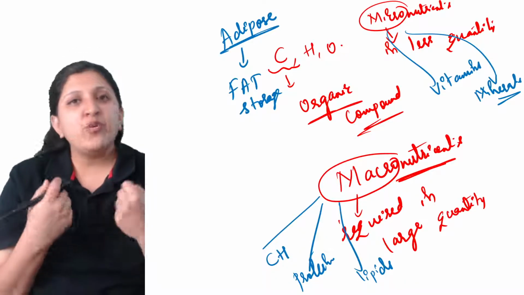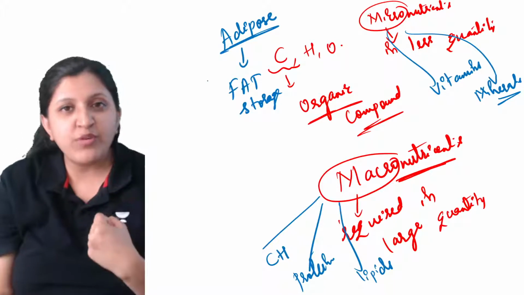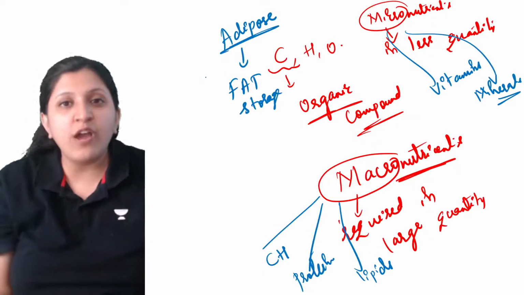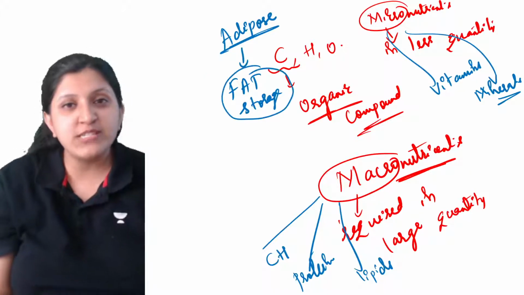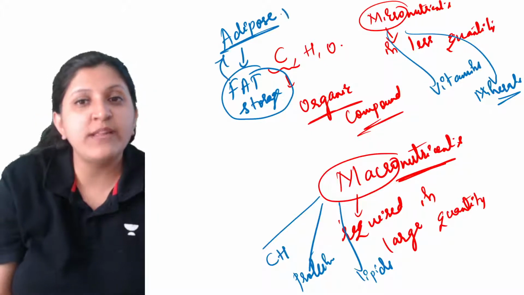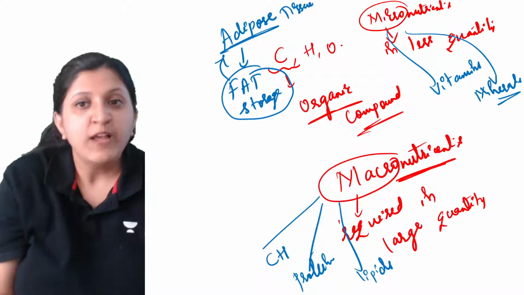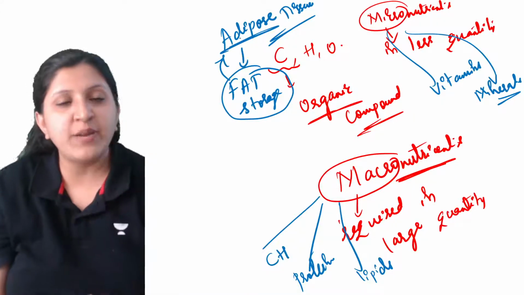But when you consume oily food, this fat is not going out of the body. The fat is stored. Where exactly does it get stored? In the adipose tissue. So adipose tissue is the one storing the energy, mainly fat.